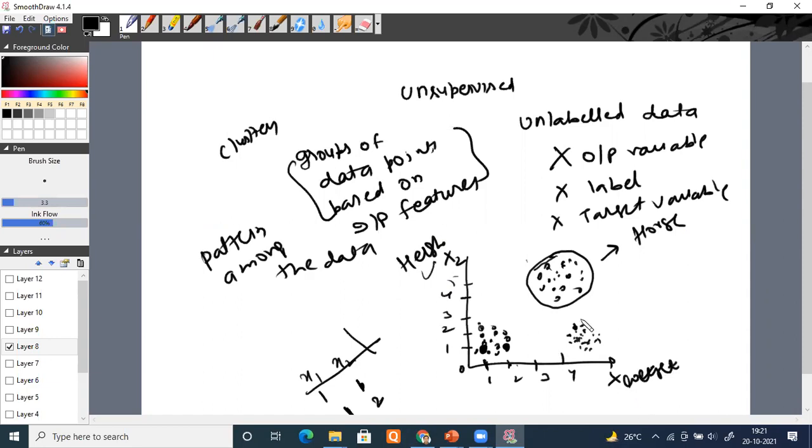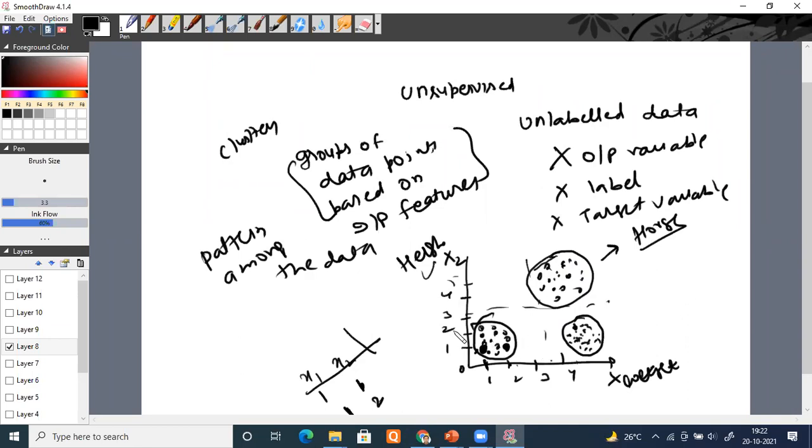This is also one cluster, or one group of data points. So here we identify the things which have height above 3 and weight above 2. They're all coming in one cluster known as horse.